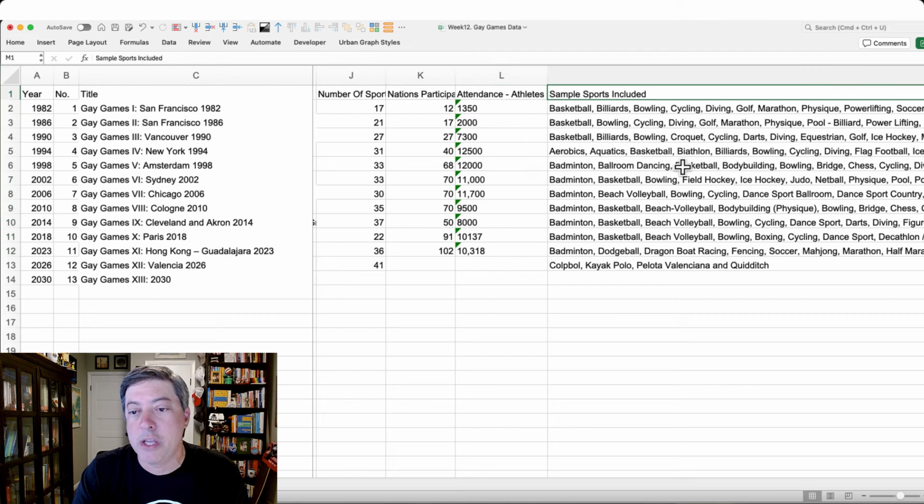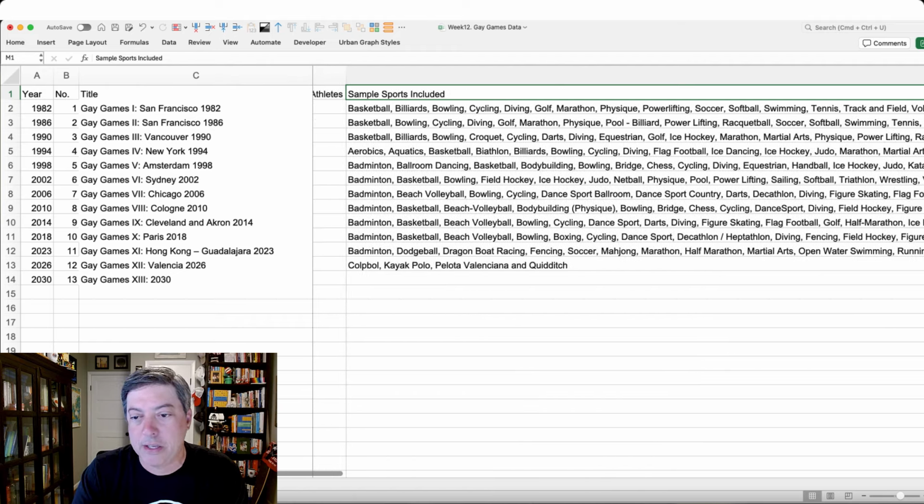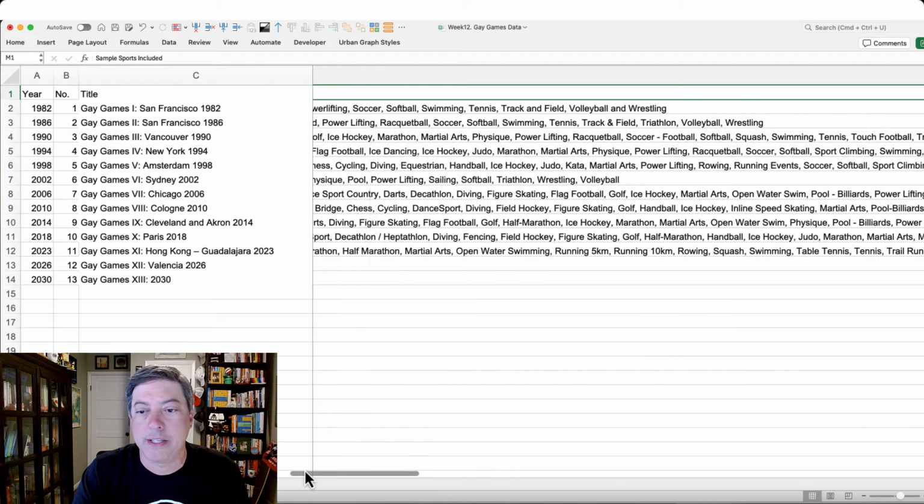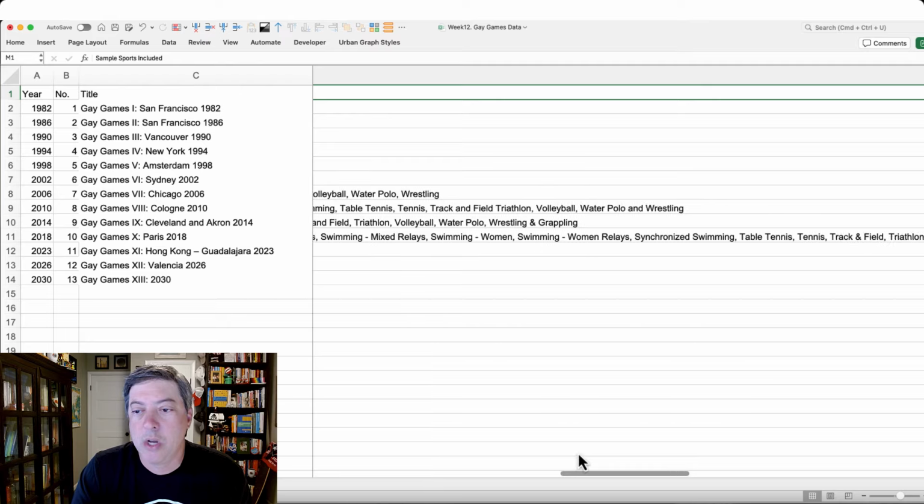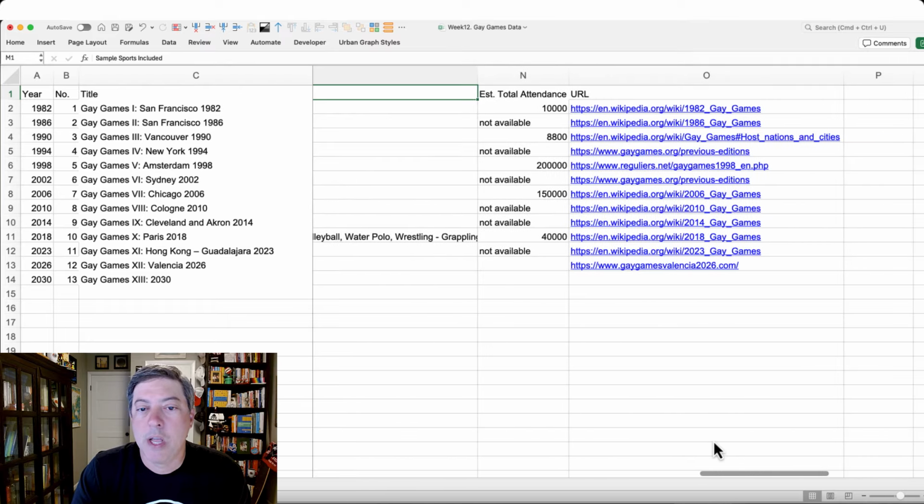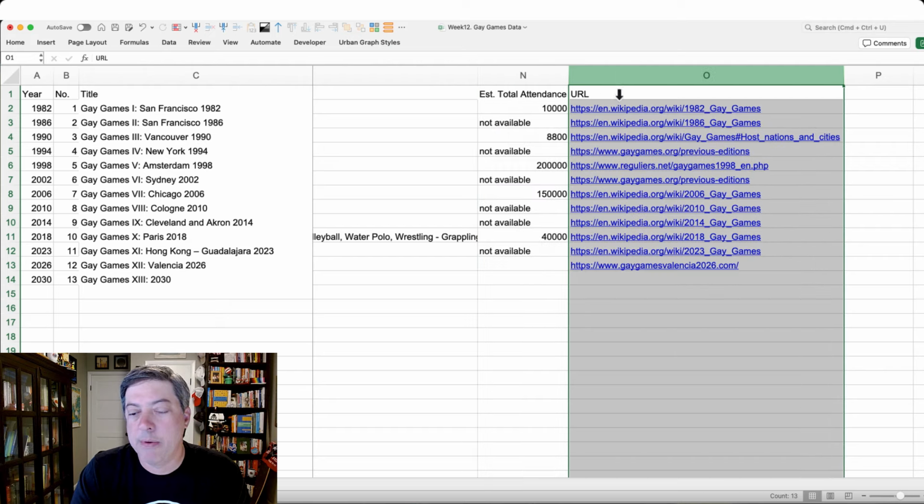I really thought I was going to use this in my visualization, but it turns out this is just a sampling, so it doesn't have everything. So I said, well, that doesn't really make sense to use because I don't really know if it has everything. So scroll past that long column here, and then we have total attendance. Again, some of this is not available. So again, I really ended up not using this. And then we've got the link. So we don't have a ton of data here. Don't have a ton of data to use.